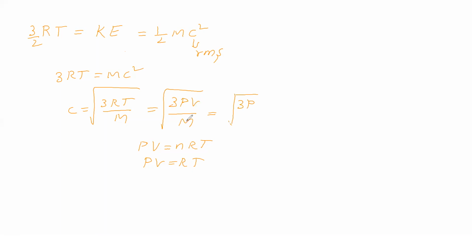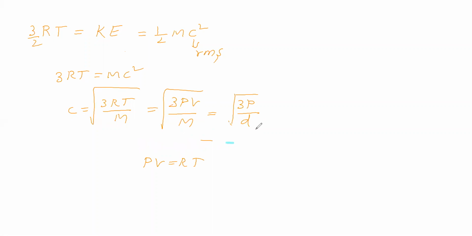This V by m is called 1 by density. The density we will write like this. So this C is called RMS velocity. RMS velocity is equal to square root of 3RT by m, which is equal to square root of 3 PV by m, which is equal to square root of 3P by d.